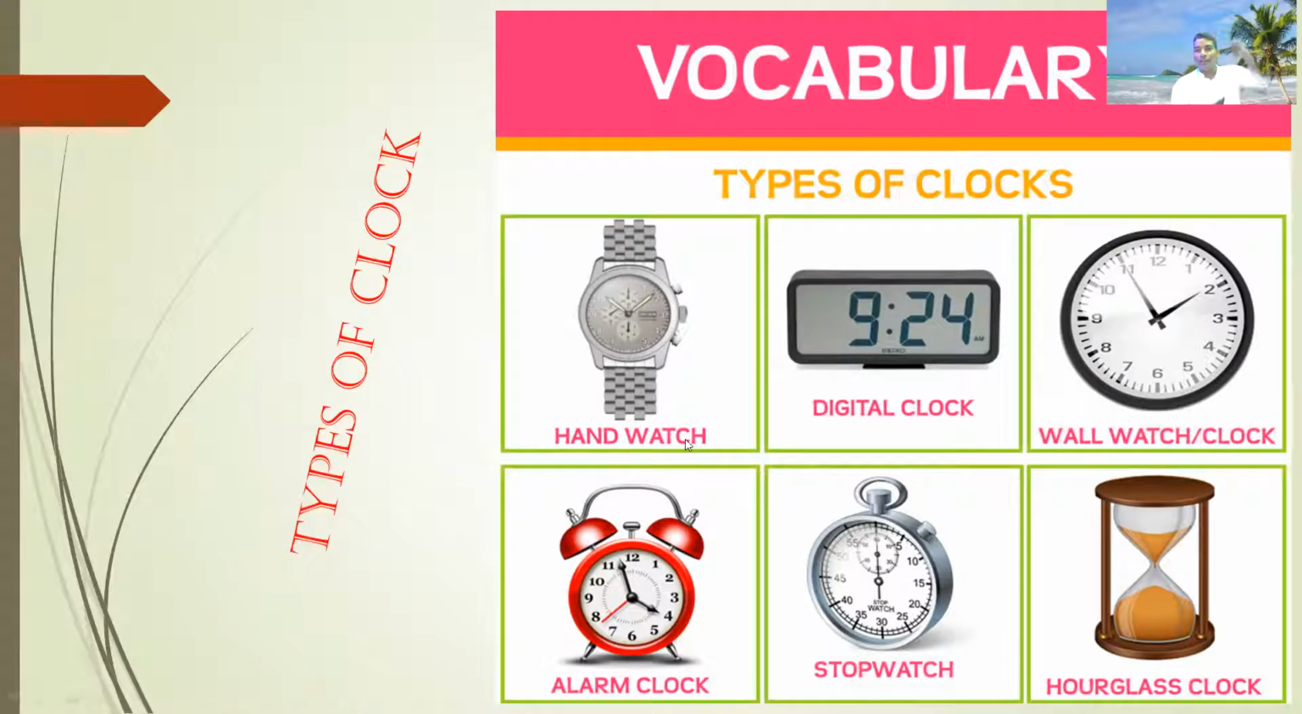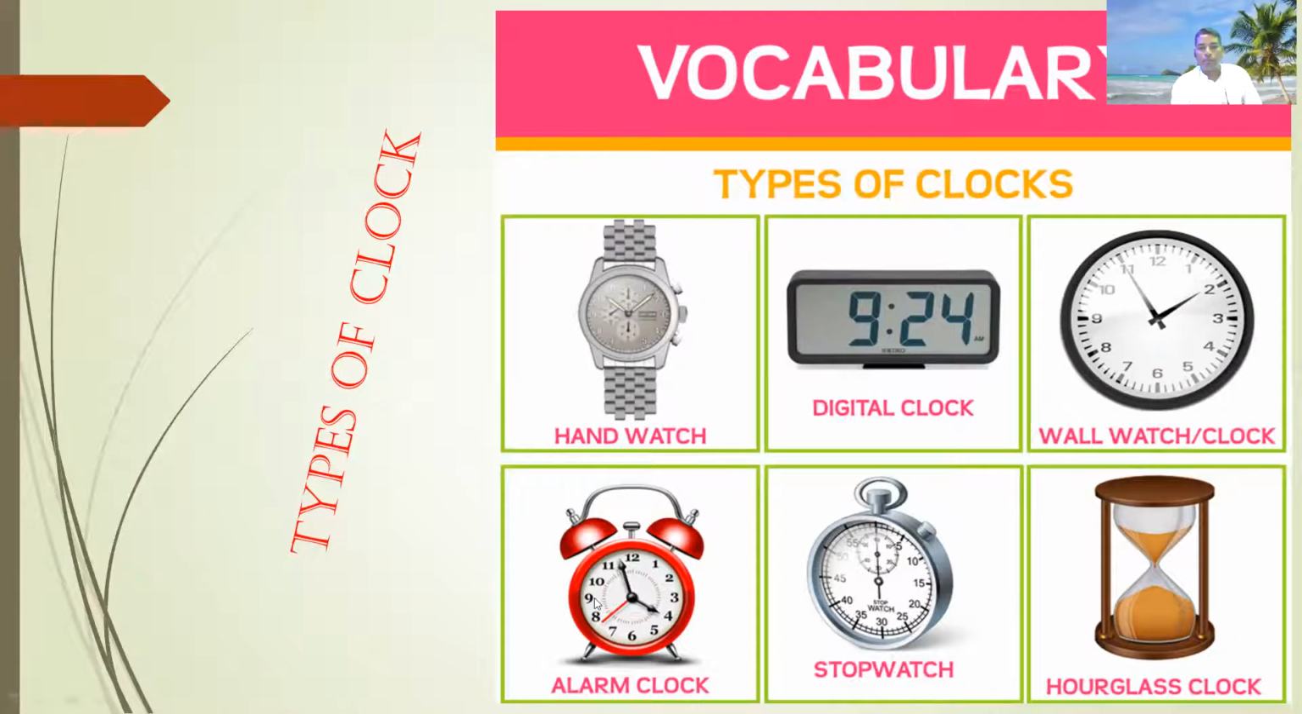Hand watch. Right now I'm also using a hand watch. These types of watch are called hand watch. Digital watch. In a digital watch, it is very easy to see the time, because the hour and minute are written as numbers. Next, wall watch. We have the wall watch on the wall, fixed at home, or anywhere in the school.